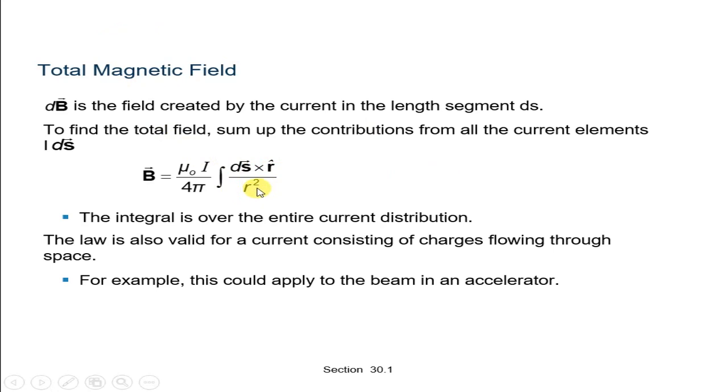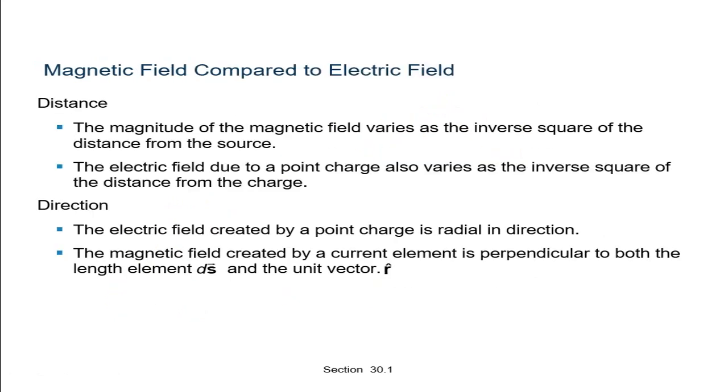The integral is over the entire current distribution. The law is also valid for a current consisting of charge flowing through space. For example, this could apply to the beam in an accelerator. Also, compared to the electric field, the magnitude of the magnetic field varies as the inverse square of the distance from the source.